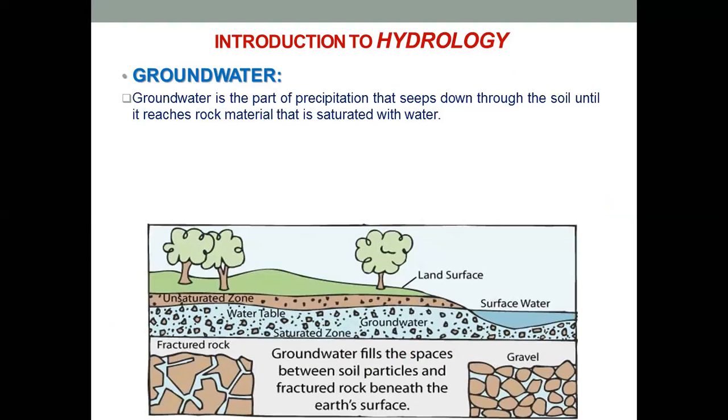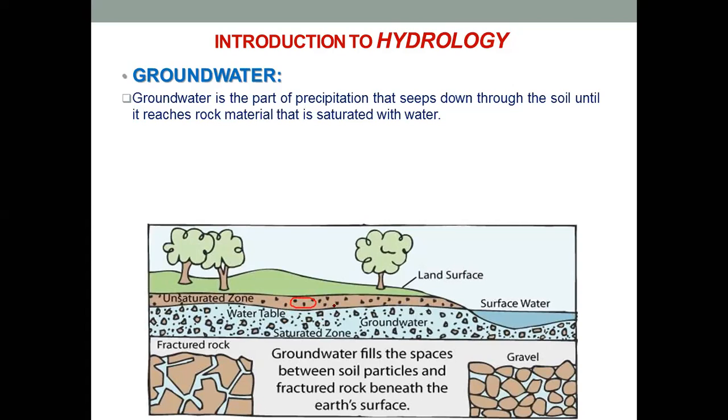So what is groundwater? It is the part of precipitation that seeps down through the soil until it reaches rock material that is saturated with water. Okay, now below the surface of the earth there are two basic zones. One is the unsaturated zone, and below that is the saturated zone. Now in the unsaturated zone there is basically loose soil. This is the zone which is also known as the soil zone or the capillary zone. It is the zone in which the roots of the plants or the trees are present.